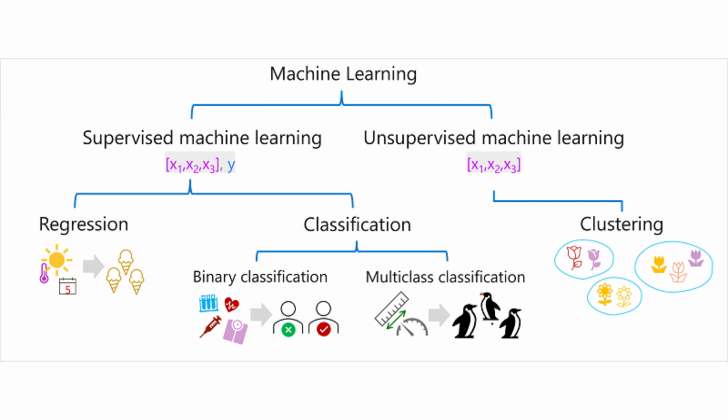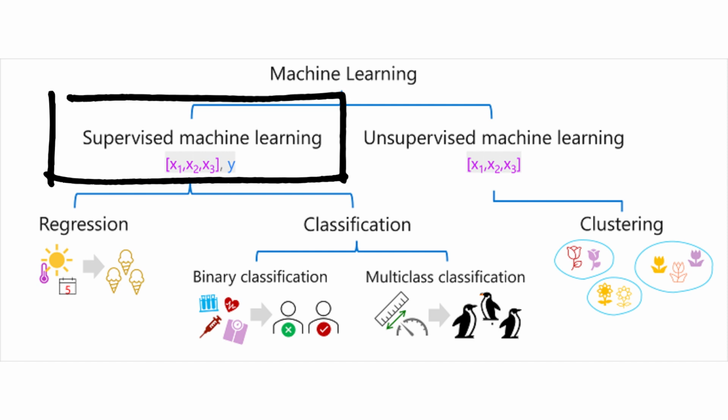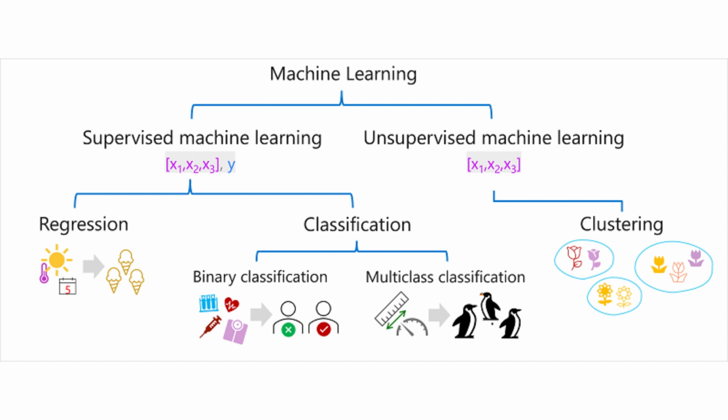Supervised machine learning. Supervised machine learning is a general term for machine learning algorithms, in which the training data includes both feature values and known label values. Supervised machine learning is used to train models by determining a relationship between the features and labels in past observations so that unknown labels can be predicted for features in future cases.